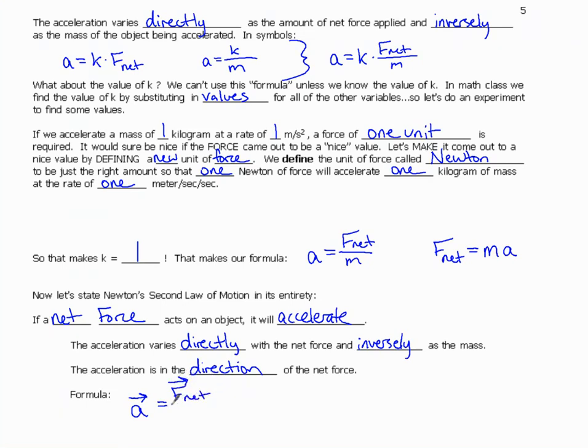Net force is a vector. Forces have both magnitude and direction. And inversely proportional to the mass. Mass is a scalar. Scalar does not have direction. Acceleration is in the direction of the net force.